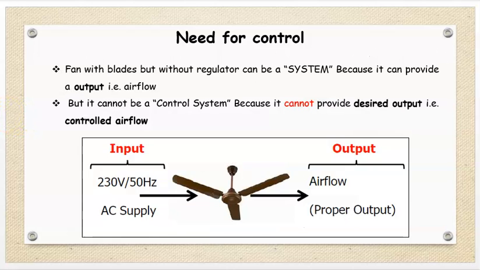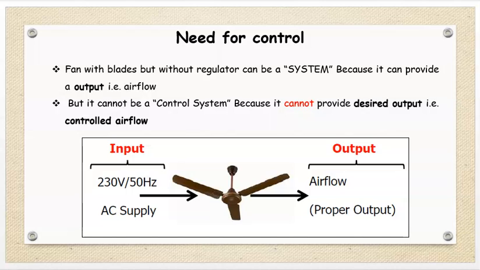Now just see, a fan with blades but without a regulator can be a system, and it can provide output, that is airflow. But it cannot be a control system because it cannot provide the desired output, that is the desired flow. That means if the regulator is not there and the fan is operated only by a button, there will be only one speed, only fast speed, and once you switch off the button, the fan will switch off, that is the speed of the fan is reduced to 0.